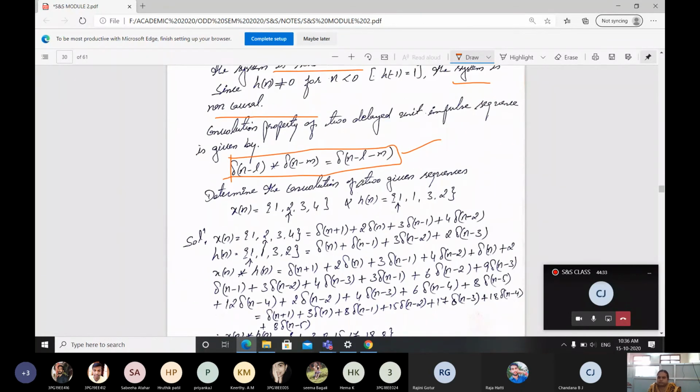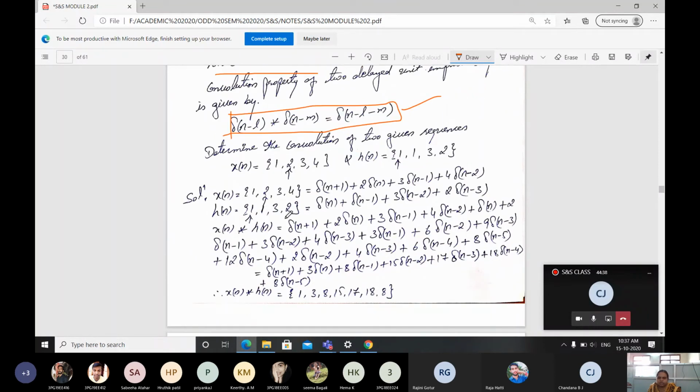Next problem it is given. Determine the convolution of 2 given sequences. We can do it by the graph way or else with the equation way also, but here a different method is used. Just observe here, x of n, the samples given here as 1 2 3 4, and for h of n 1 1 3 2. Okay, represent those in terms of a delta function.